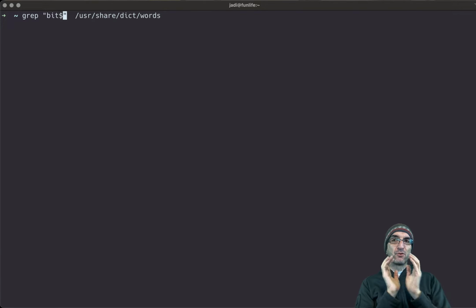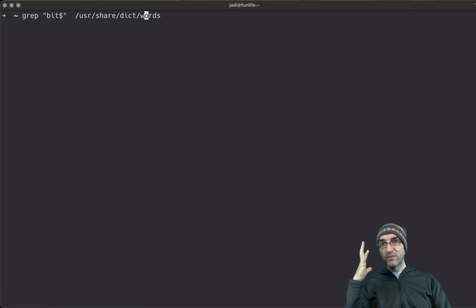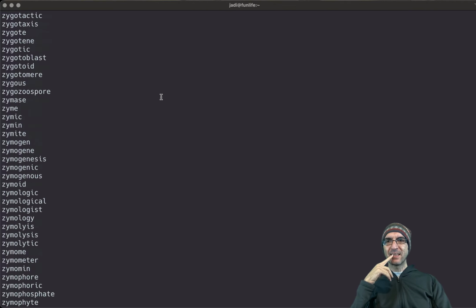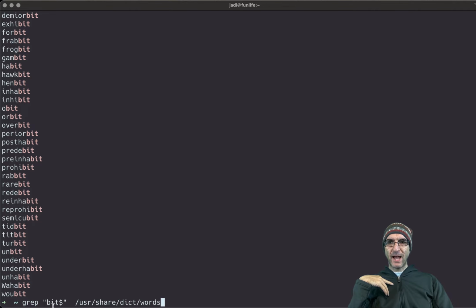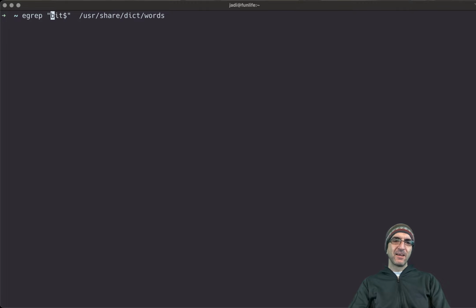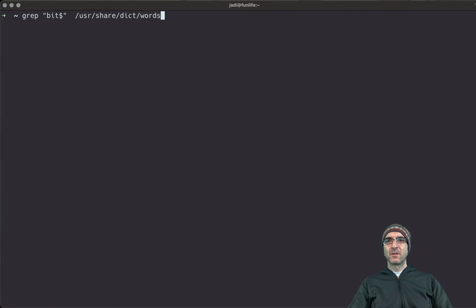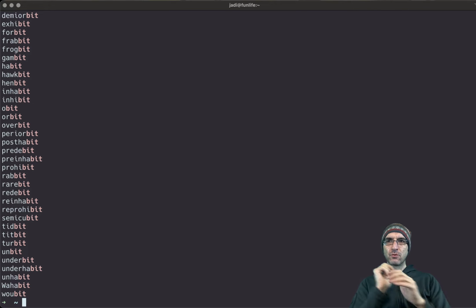If you know regex, which if you don't know, it's very, very important to learn regex. It is used everywhere in the programming world. This will show you all the words ending in bit. In regex, if you add a $ sign to the end of a phrase, it means at the end of the line. I mostly use egrep to make sure that I'm using an extended grep, so I have whatever is needed. For example, you can say, I want it to contain Jadi or end in bit. That will be the result. But we only need the words ending in bit, so this should do.